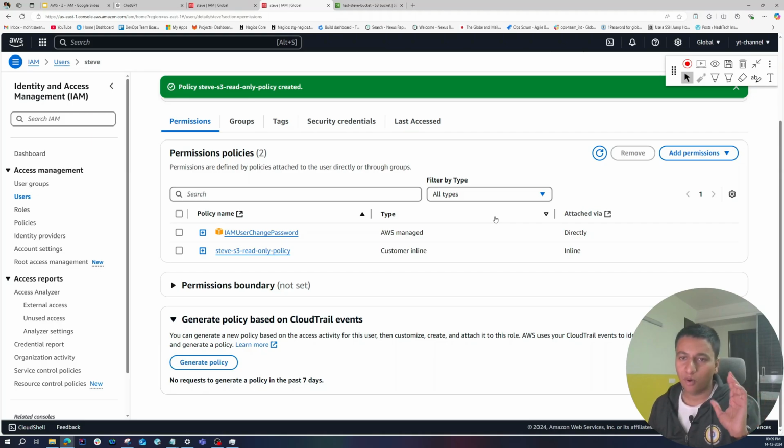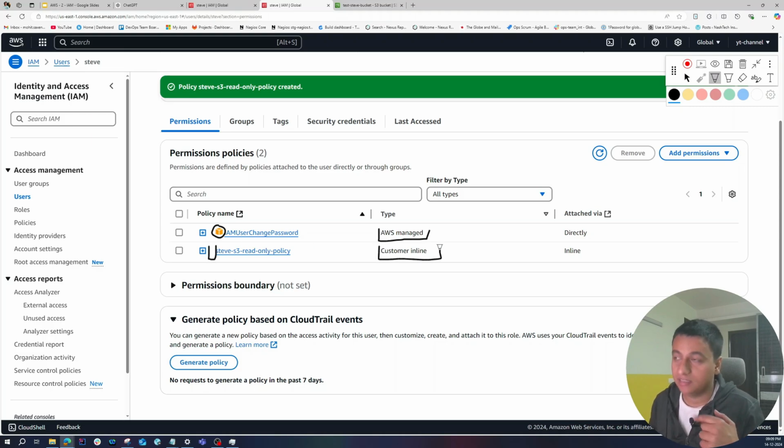So coming back to the policies, in AWS you have two types of policies. First is the AWS managed. Those are the inbuilt policies, the same 1300 policies that I showed you. Those policies will have this orange logo in front of them, and some policies will not have that because those are customer inline. That means created by us, that we just did.